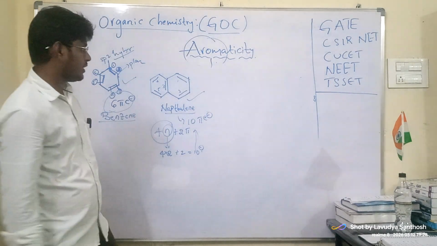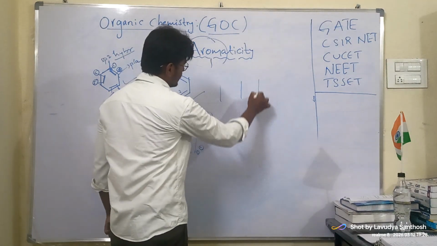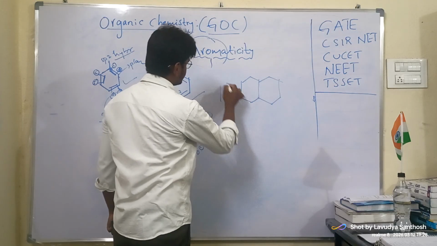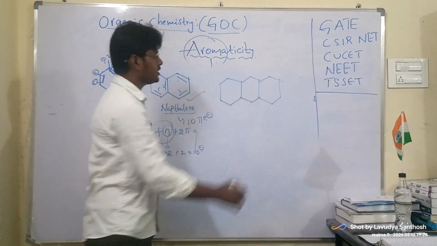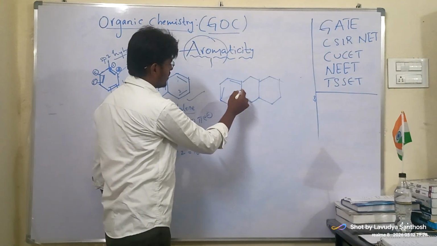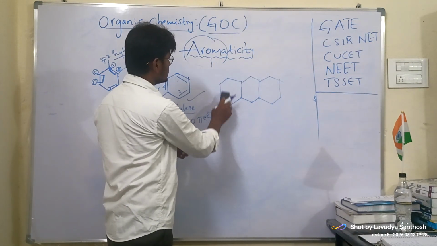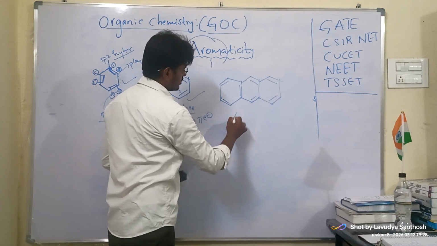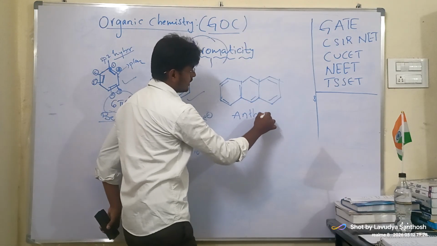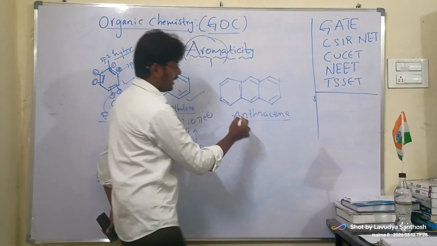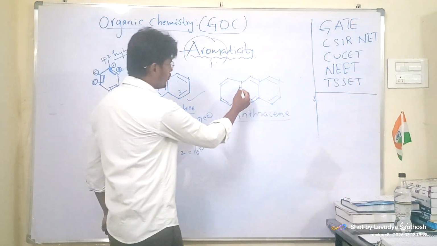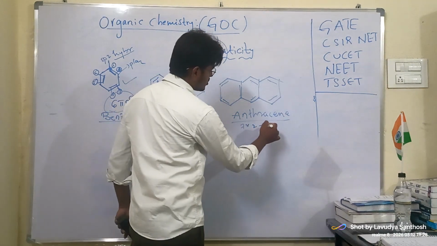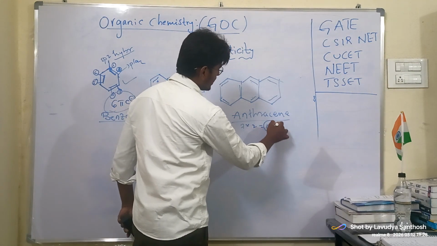This is also aromatic. Now see, anthracene. We take anthracene. This is anthracene. Now see, count 1, 2, 3, 4, 5, 6, 7. 7 into 2, 14. 14 pi electrons are there.